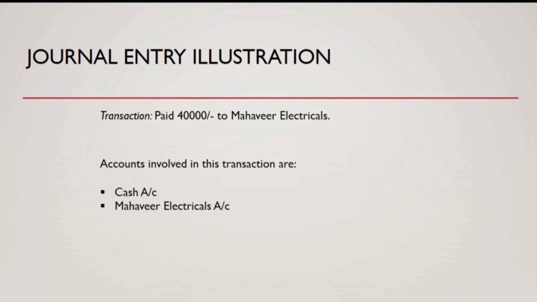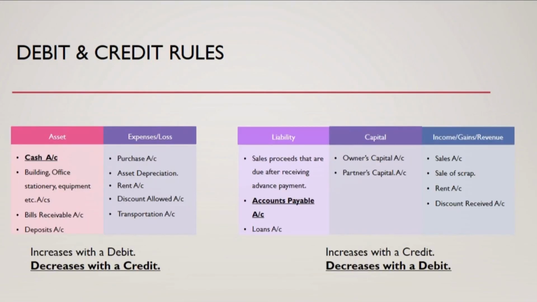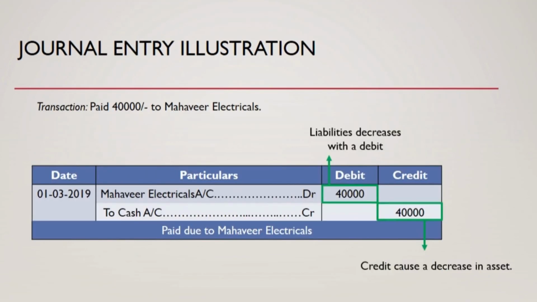In this transaction, we are paying cash to the supplier for a credit purchase. The accounts involved in this transaction are the cash account and the supplier's account. There is a decrease in cash, and there is also a decrease in liability. By rule, a decrease in cash is denoted with a credit, and a decrease in liability is denoted with a debit. Accordingly we pass the journal entry as follows. We debited the supplier's account and credited the cash account. So our liability towards this supplier has been reduced, and we reduce liability with a debit. Now let's proceed with our next transaction.